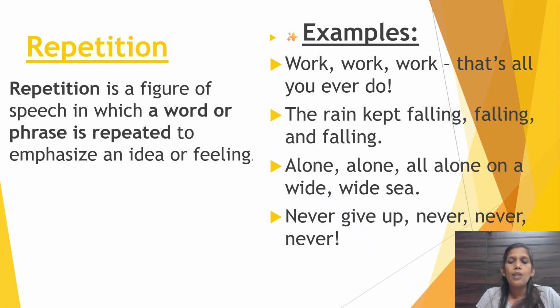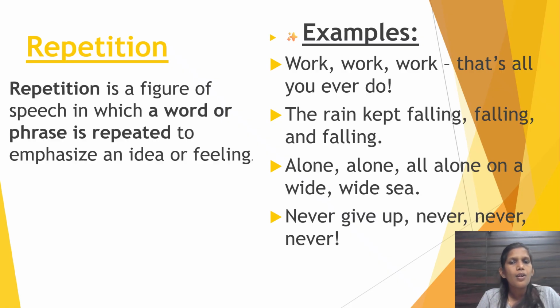Now similarly, third example, alone, alone, all alone on a wide, wide sea. Again alone, alone and wide, wide are the repetitive words, right? See, alone is repeated to stress loneliness and isolation, and wide is repeated to show the vastness of the sea.